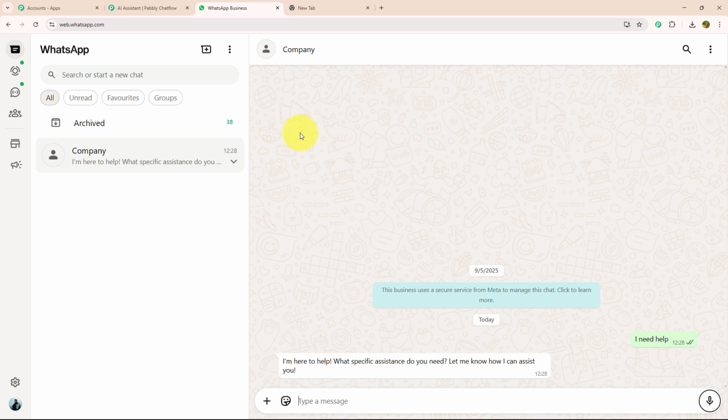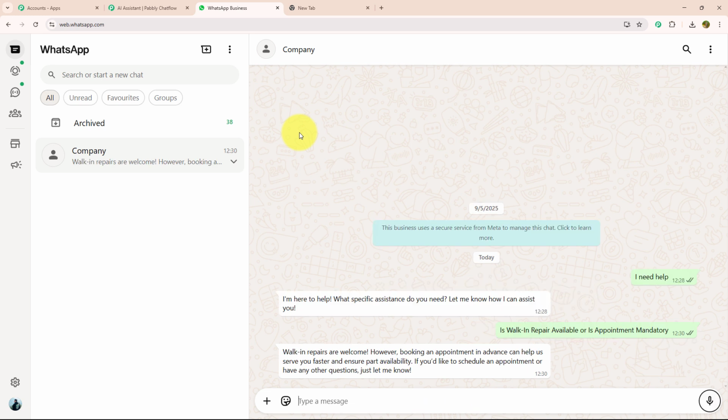With that, I'm going to enter my query where I ask my AI chatbot, is walk-in repair available or is an appointment mandatory? As soon as I have entered my question, they have responded with an answer which says, walk-in repairs are welcome. However, booking an appointment in advance can help us serve you faster and ensure part availability. If you'd like to schedule an appointment or have any other query, just let me know.